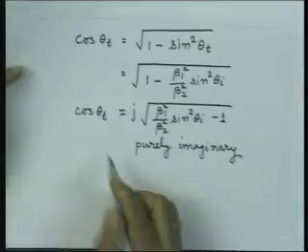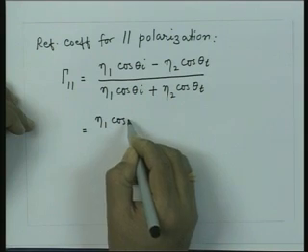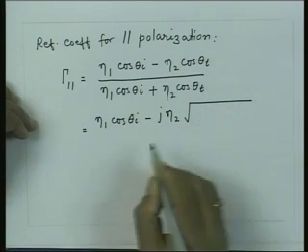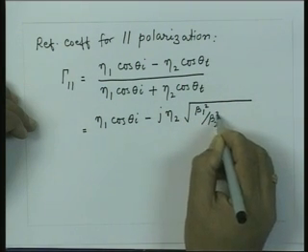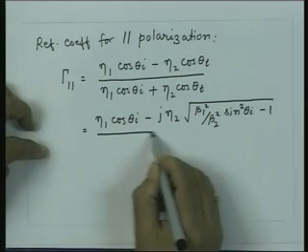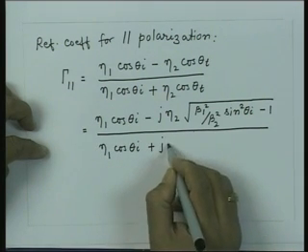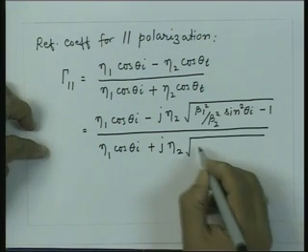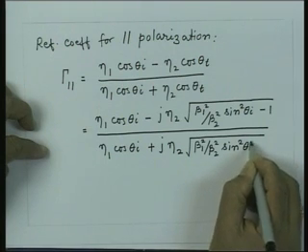If I substitute for cos of theta t from here, this will be equal to eta 1 cos theta I minus j times eta 2 square root of beta 1 square upon beta 2 square sin square theta I minus 1, divided by eta 1 cos theta I plus j times eta 2 square root of the same quantity, beta 1 square upon beta 2 square sin square theta I minus 1.